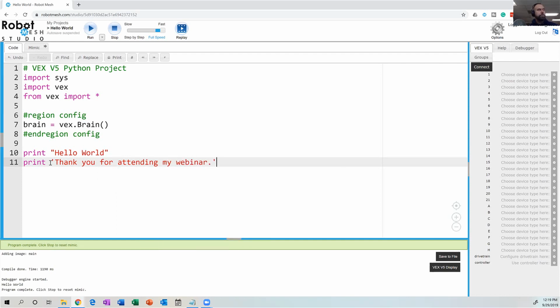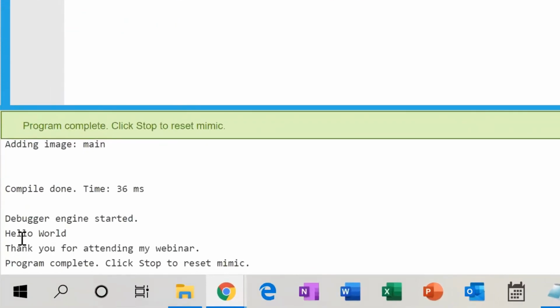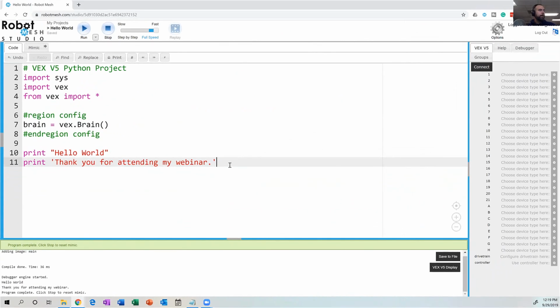Now this time around, I've used single quotes, and that is also valid in the flavor of Python that we're using for the VEX robots. The key idea here is that whether you use double quotes or single quotes, you close using the matching quote. So if I run this code, it will now say, hello world, thank you for attending my webinar.